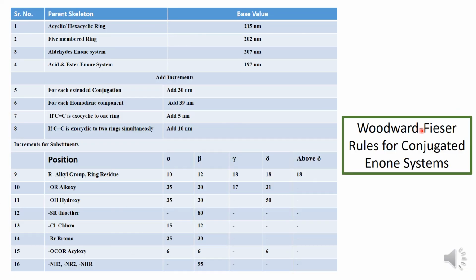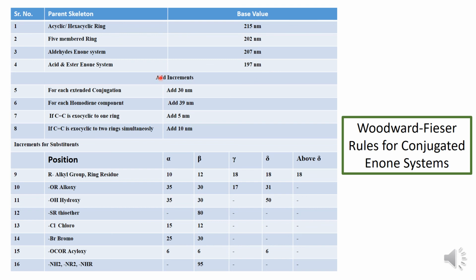So these are the Woodward-Fieser rules for conjugated enone systems. Whenever there is an acyclic or six-membered ring, you have to add 215 nanometer. If the 5-membered ring is present, you have to add 202 nanometer. If the enone system possesses an aldehyde group, then you have to add 207 nanometer. If the acid and ester enone system is present, you have to add 197 nanometer.